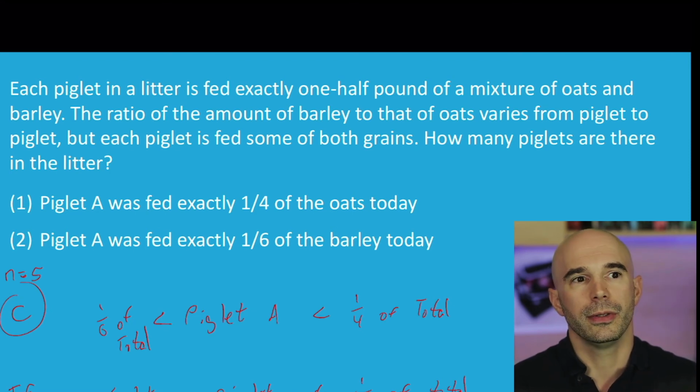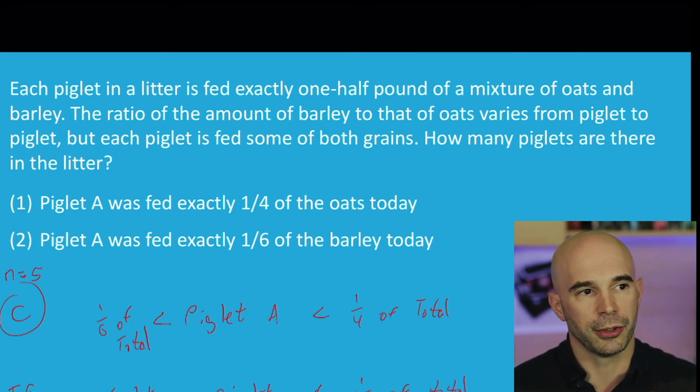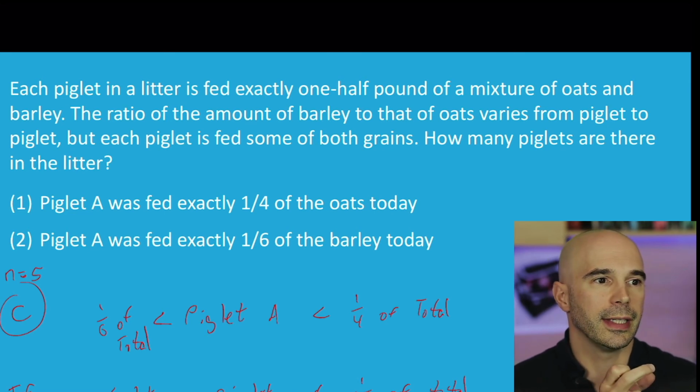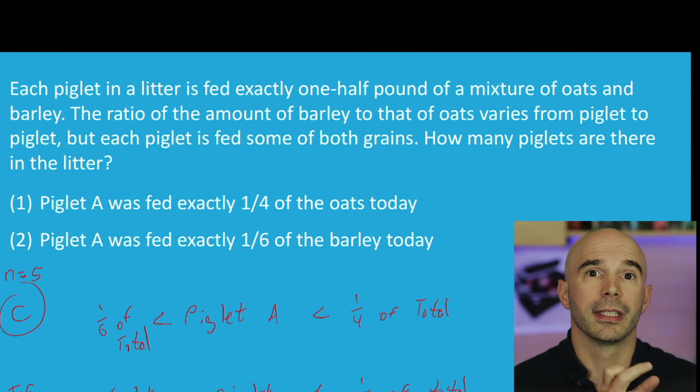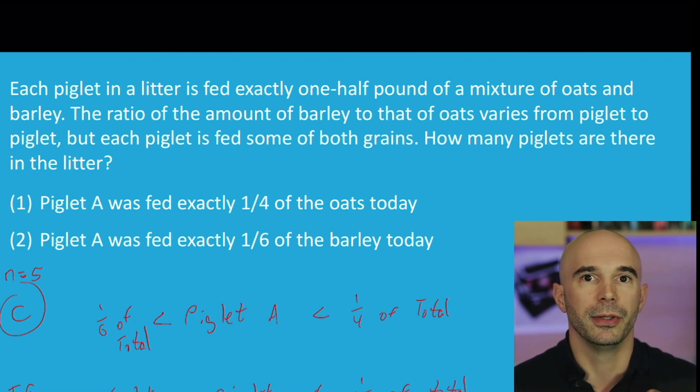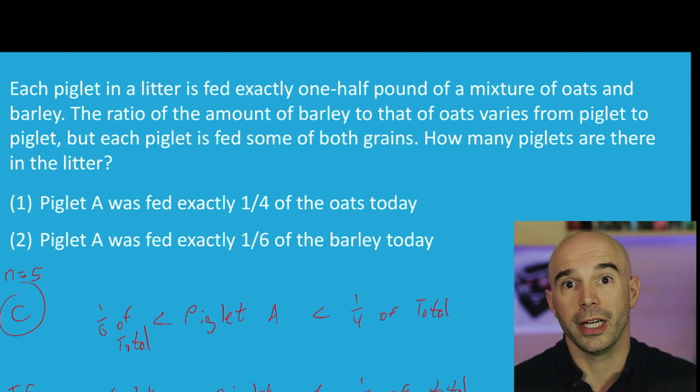And 2, actually there's 3 things people forget. So that was 1. 2 is that every piglet gets exactly 1/2 of a pound. And that has some significant implications, as we saw earlier when we evaluated each statement on its own. And the third one is that every piglet receives exactly the same amount. So whatever the number of piglets is, the total amount of grain divided by the number of piglets gives you 1/2 pound, because each piglet gets 1/2 pound.